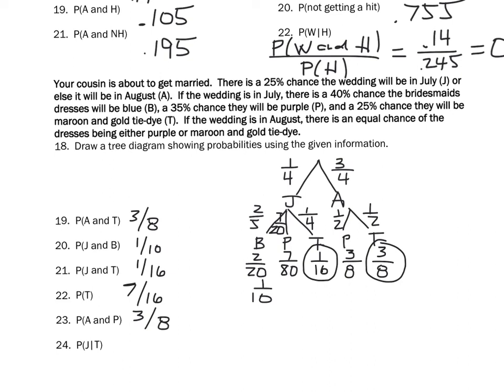And then July given tie-dye, which remember would be J and T divided by T. J and T is 1/16. Tie-dye would be 7/16. So dividing those, you get 1/7.